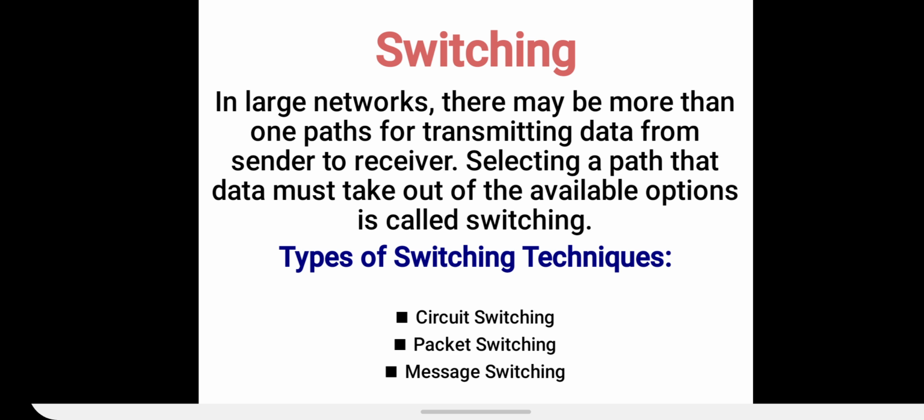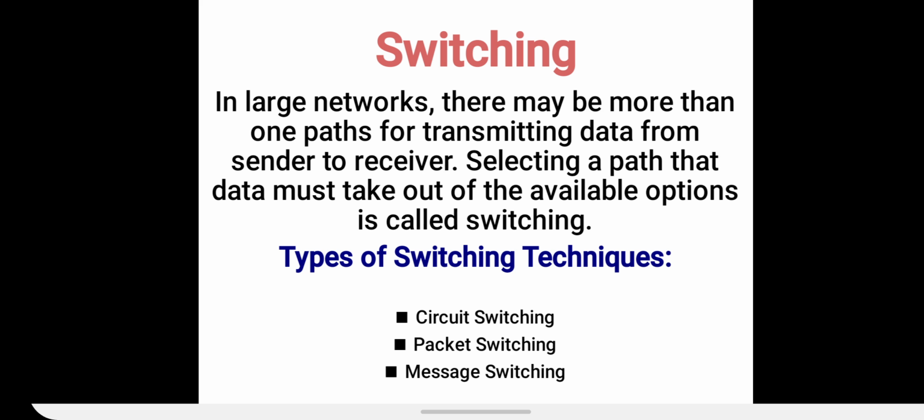Now next topic we are going to study is switching. So what is switching? In large networks, there may be more than one path for transmitting data from sender to receiver. Selecting a path that data must take out of the available options is called switching. Switching means selection of a path for the packet to reach the destination.